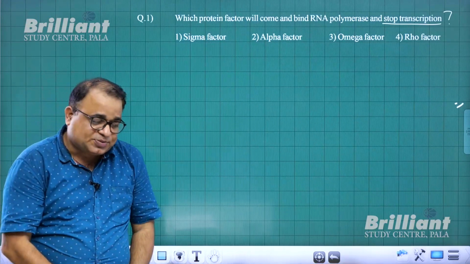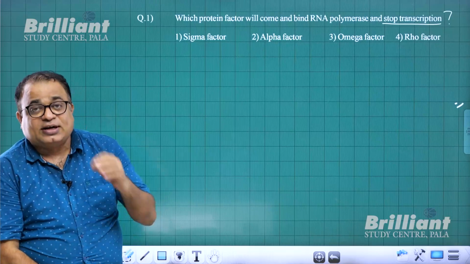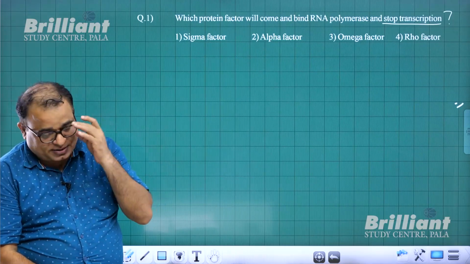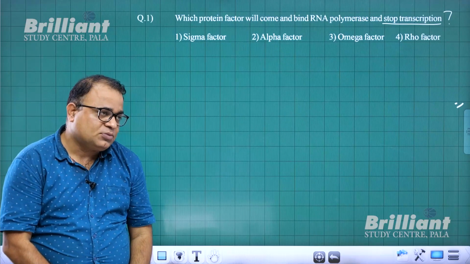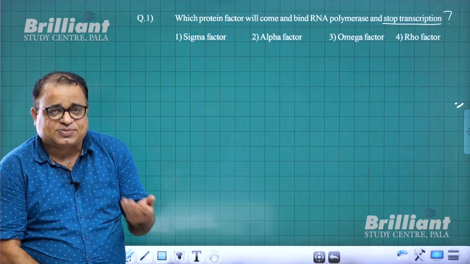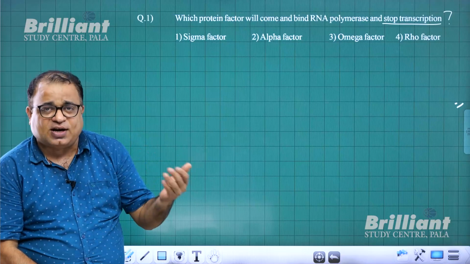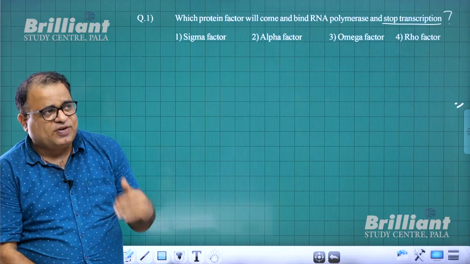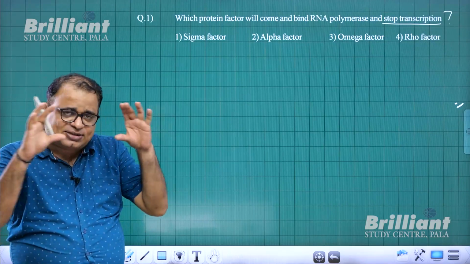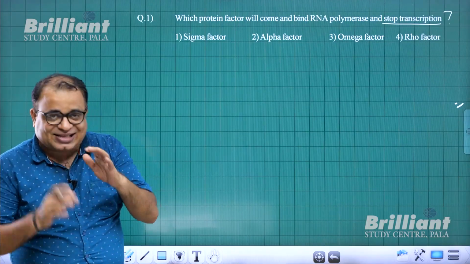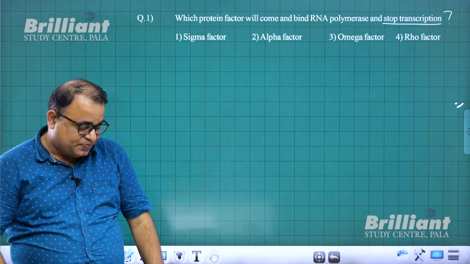How will you define transcription? Transcription is the process of formation of RNA. Obviously, the next question is which RNA? Actually, it is any RNA. Transcription is the process of formation of rRNA, tRNA, mRNA, but we focus more on mRNA. And that happens in the transcription unit. So, transcription occurs in the transcription unit.